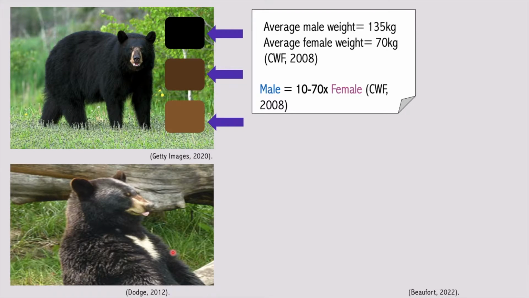The American black bears are known to be one of the largest omnivorous mammals. The weight of the adult black bear varies quite a bit, but the average male weight is 135 kgs and the average female weight is 70 kgs. In comparison, the birth weight of these bears is only 0.225 kgs. On average, males are about 10 to 70 times greater in mass than females. However, these bears are still considered to be the smaller North American bears.